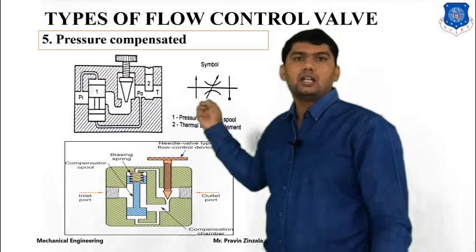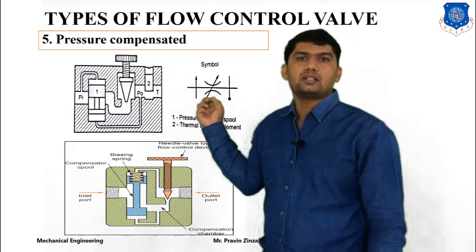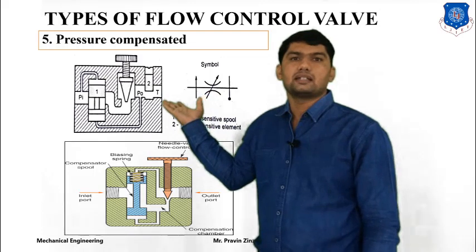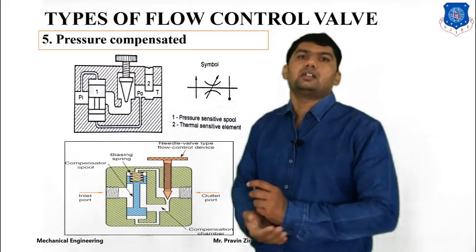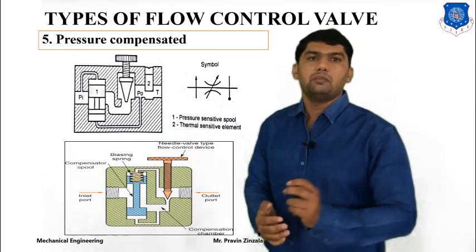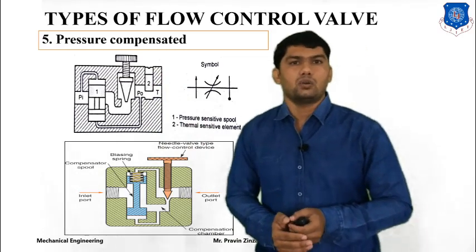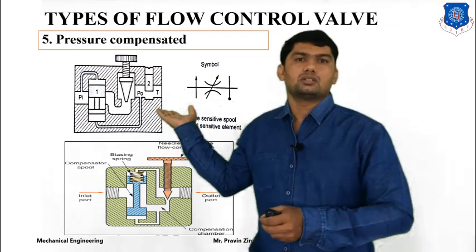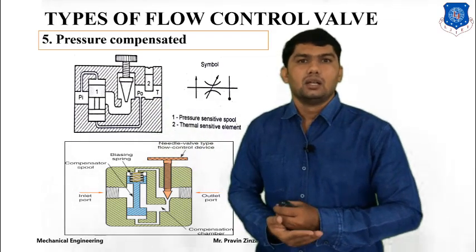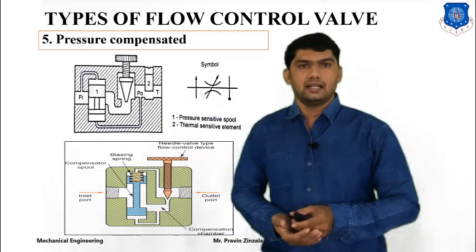Whenever the outlet pressure increases, what happens? The temperature also increases, and as the temperature increases, this type of device will restrict the flow, or it will contract and expand according to the change in pressure. So we can also change the pressure. This diagram you can also call a pressure temperature compensate valve.